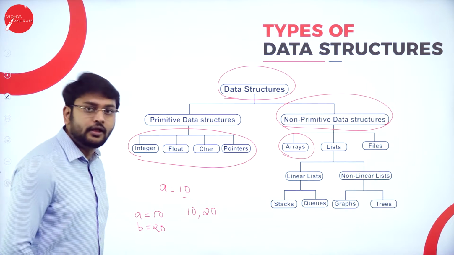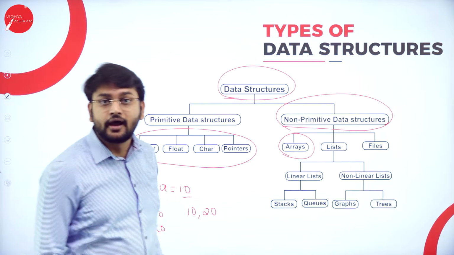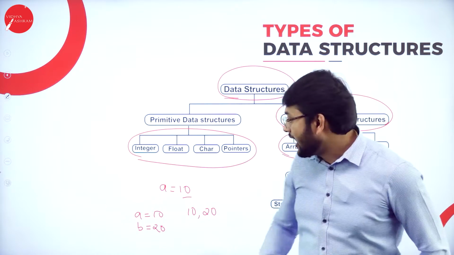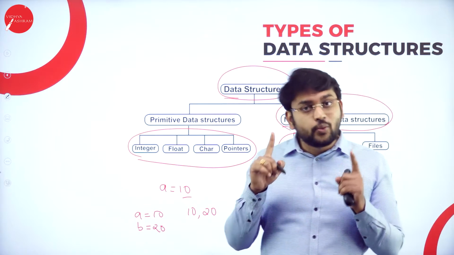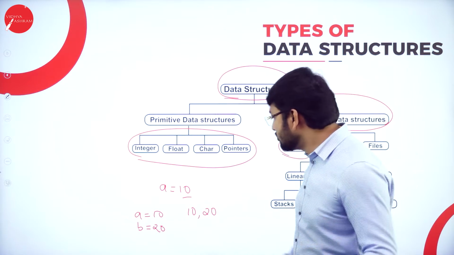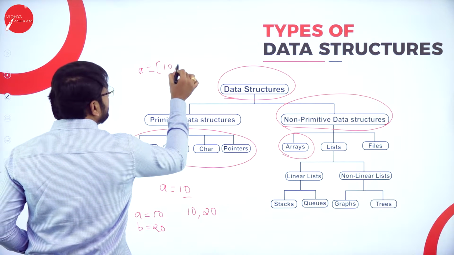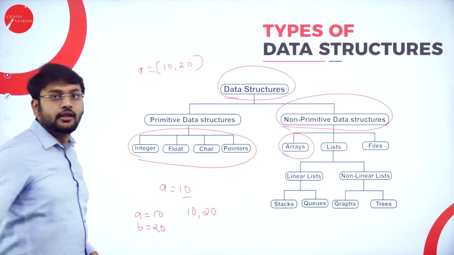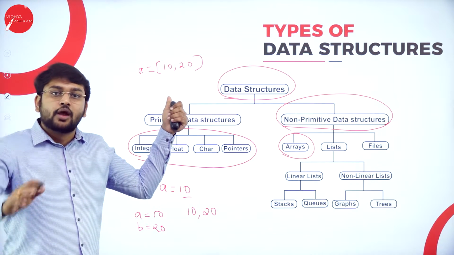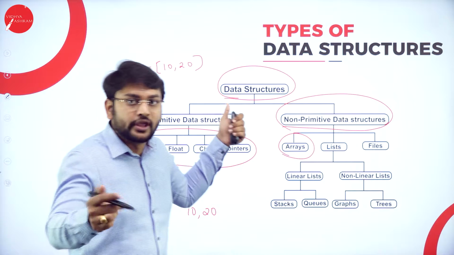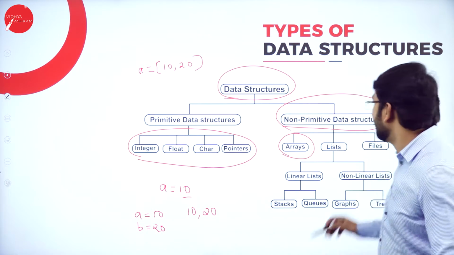What is your problem? My problem is I want only one variable. Here I have taken 2 variables, a and b. But I want to take only one variable. That's the problem here. So how do I store it? I can store it like this: a is equal to 10, 20. So I'm using a concept called arrays. If I'm storing more than one value in one variable, such data structures I will call non-primitive data structures.